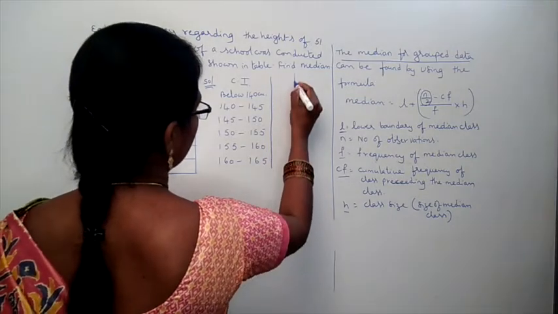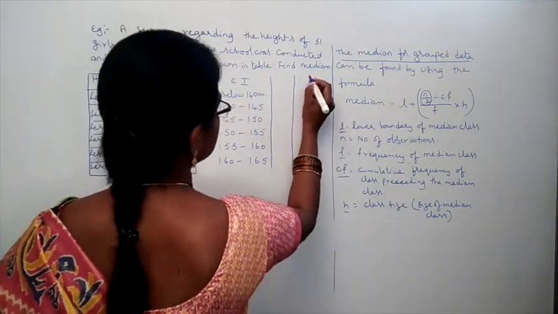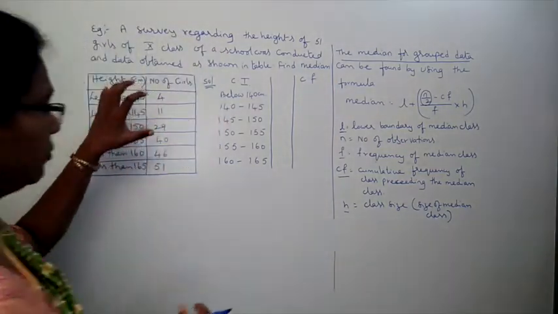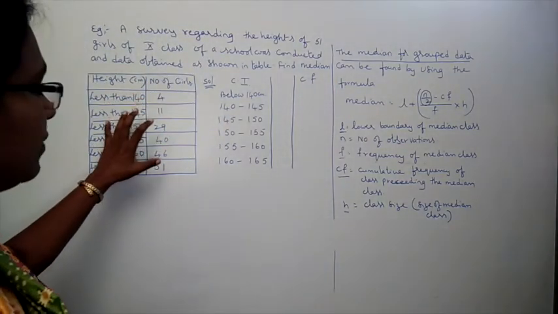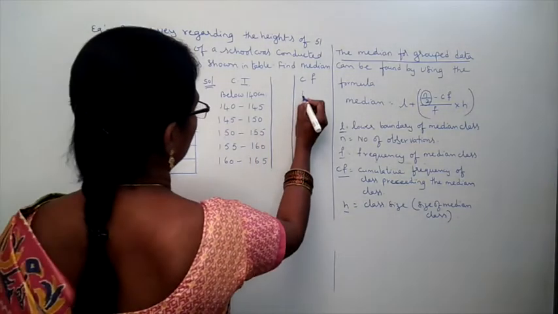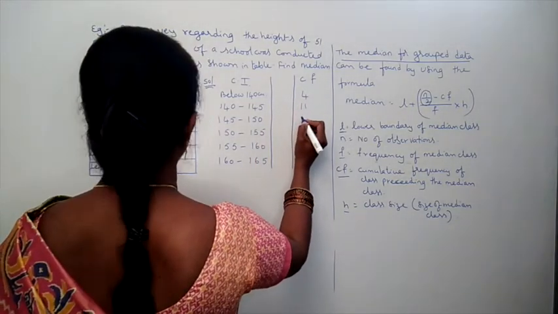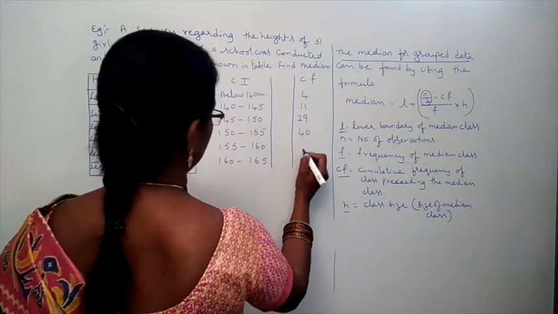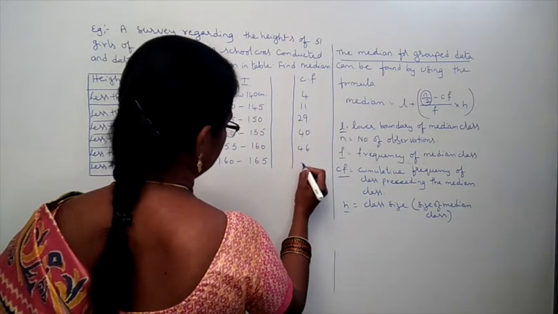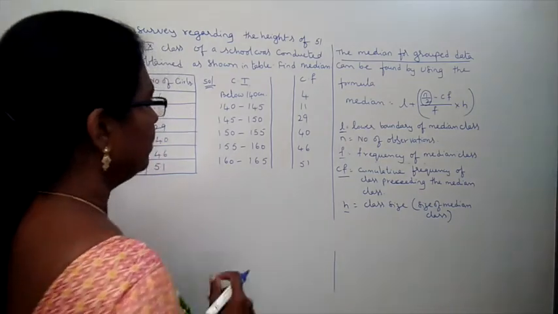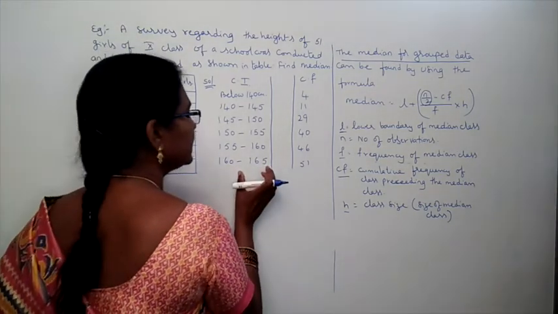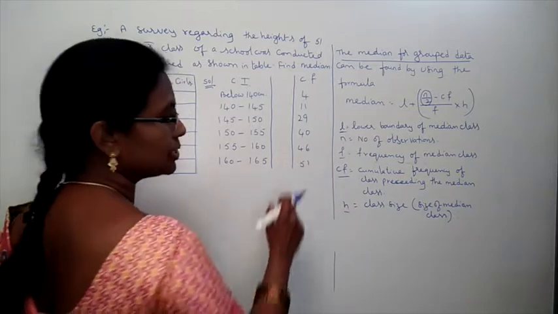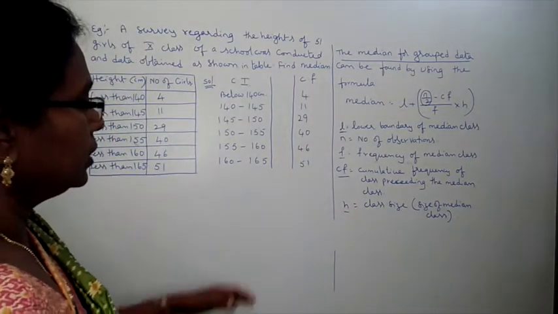Next, leave one box and write CF. CF means what? Given frequency as cumulative frequency they are given. Now 4, 11, 29, 40, 46, 51. This is the cumulative frequency. Means up to 165 centimeter, 140 to 165 centimeter, total students are 51 students.